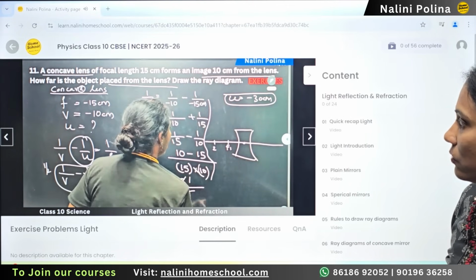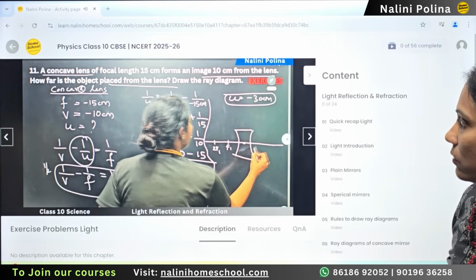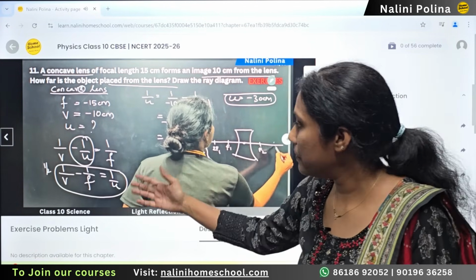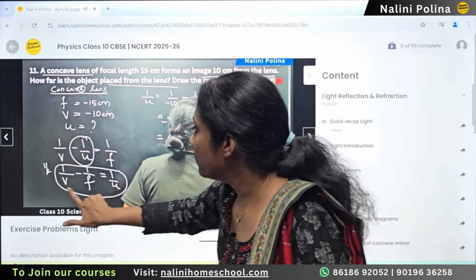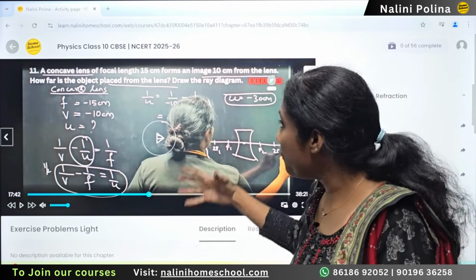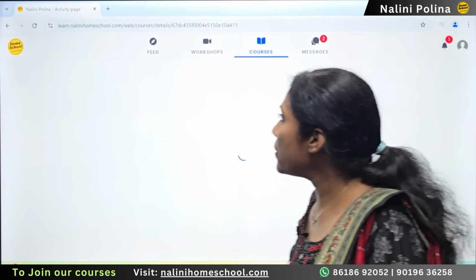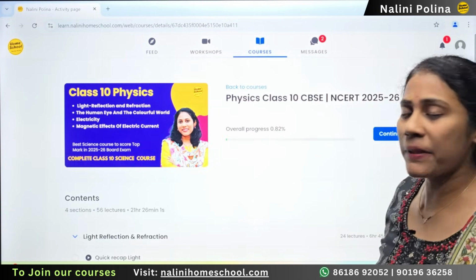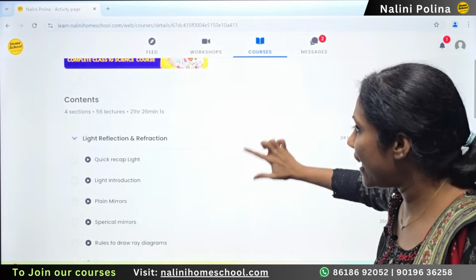Okay, I'll draw that. This is my 2F1, this is my F2, and this is my 2F. So this is how every numerical from your NCERT is solved. Nothing is skipped out. Okay, so that is about the light chapter.